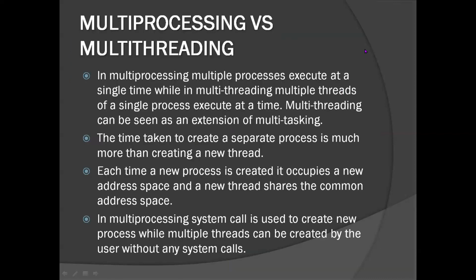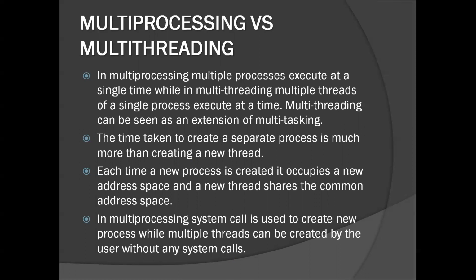Now, you might be familiar with multiprocessing and multithreading, but most people use these terms interchangeably. And let me just one more time explain what the main difference between them is. So in multiprocessing, multiple processes execute at a single time, while in multithreading, multiple threads of a single process execute at a time. This means that in multiprocessing, there are multiple processes, while in multithreading, there is a single process which is divided into multiple tasks or multiple threads that execute parallelly. So multithreading can be seen as an extension of multitasking.